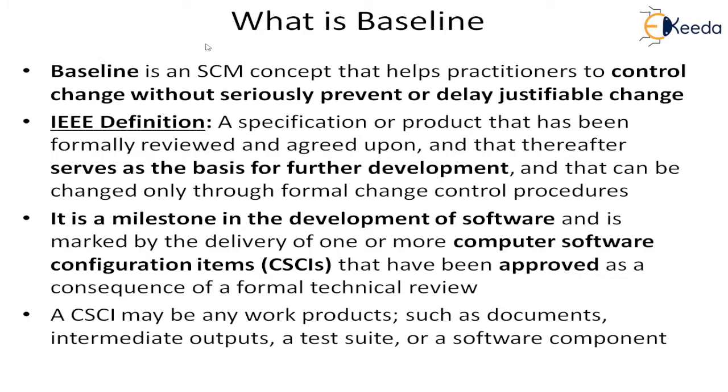Now we try to understand what is a baseline. So we have understood that there are configurable items which are work products. We have also understood that those configurable items will undergo change. So we will have to identify each of these changes separately. We have to keep track of these changes. So we do what is known as the versioning.